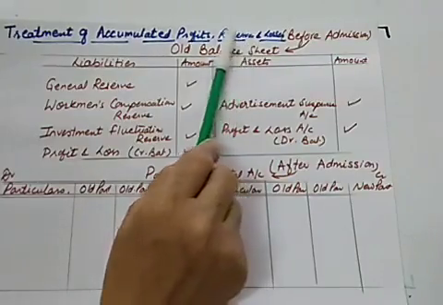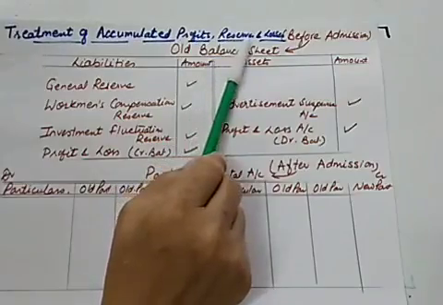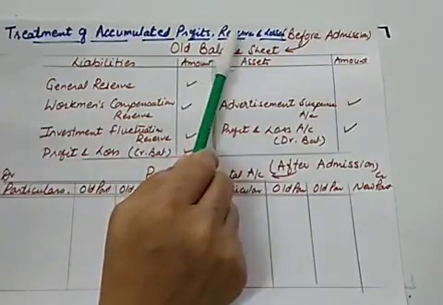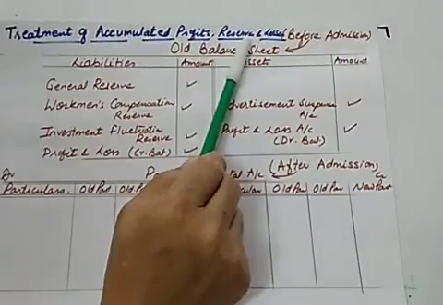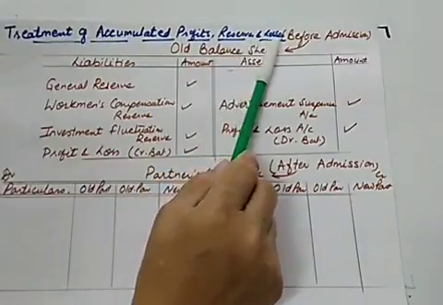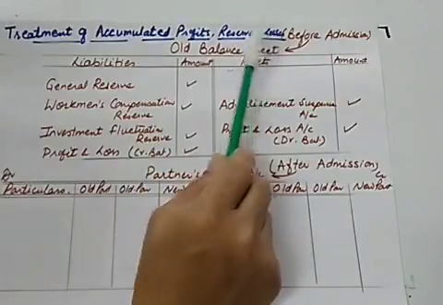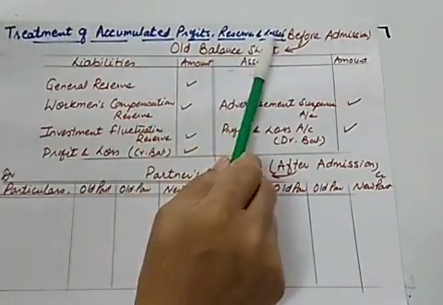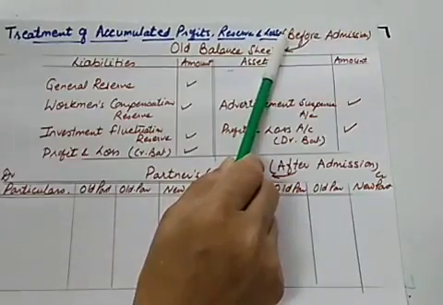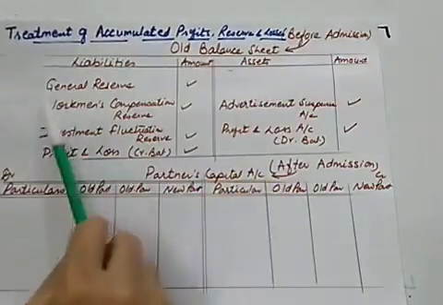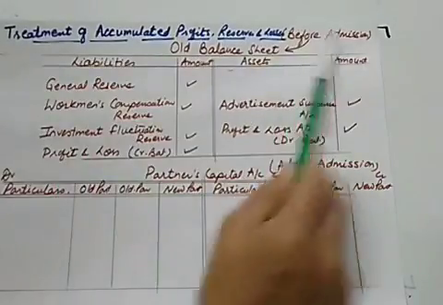So if these reserves are existing at the time of admission, they have to be given to the old partners in the old ratio. Likewise, all the losses which are prior to admission should be distributed between old partners in the old ratio. So here I am giving you a balance sheet before admission.